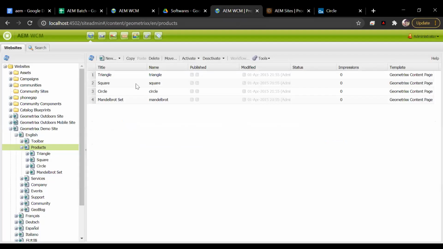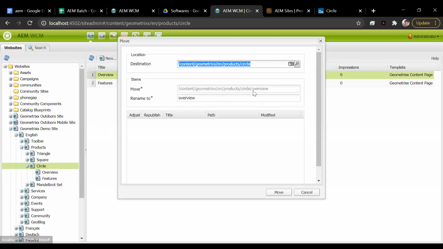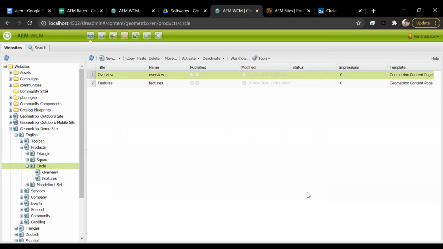All right, now this is how you create a page. Now you can also copy a page. So you see a copy button here. You can click on copy and you can copy this page somewhere else by paste. You can delete a page if you do not want it. You can move a page. Suppose you want to move this circle page to, say, the toolbars. Just click on move, and then you can provide the location where you want to move. And if you want to rename the page, you can rename as well. It will delete the page from the original location and move it to the new location.